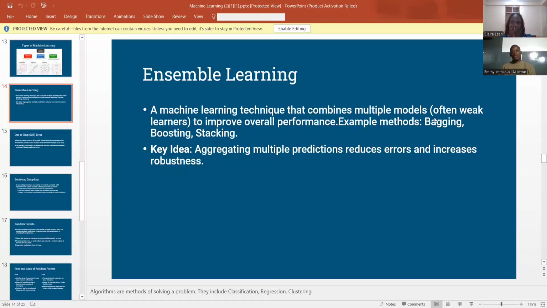Bagging has independent models. For boosting, we have sequential models. The key idea for ensemble learning is to aggregate multiple predictions, reduce errors, and increase robustness.